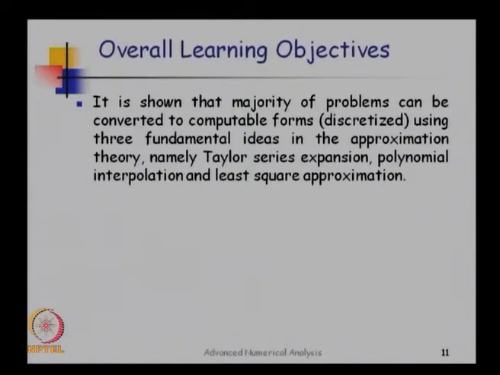The other approach that is used is polynomial interpolation, and the third pillar of approximation, or problem simplification, problem discretization, is least squares approximation.